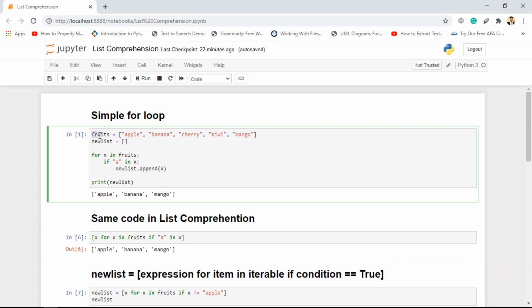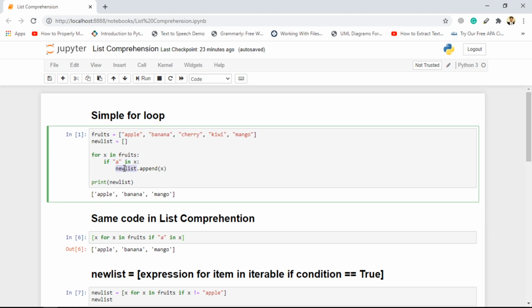So over here, this chunk is a list, and there are fruits available inside this list: apple, banana, cherry, kiwi, and mango. Then we have another new list. This for loop is iterating on each element of this fruits list. For the first iteration, we will get apple, then banana, then cherry, then kiwi, then mango. Let's say we are getting apple, then it is checking if A is in apple. If A is in apple, it will just append apple inside this list.